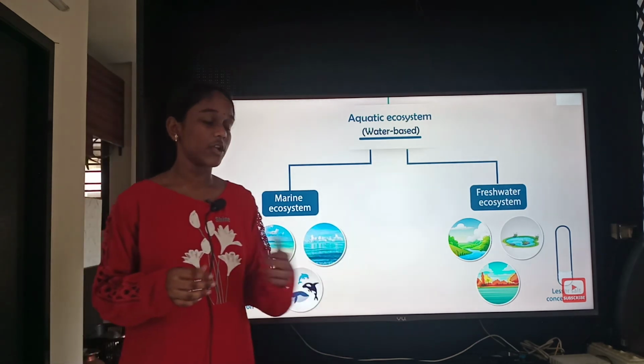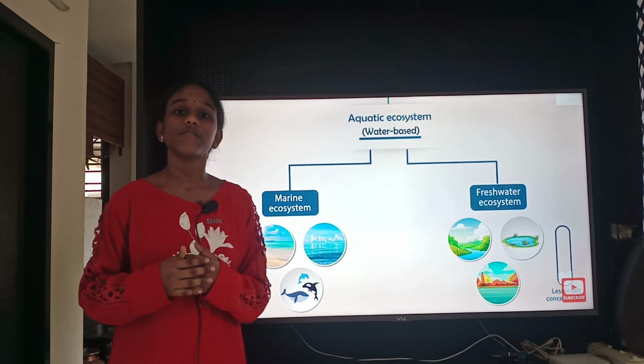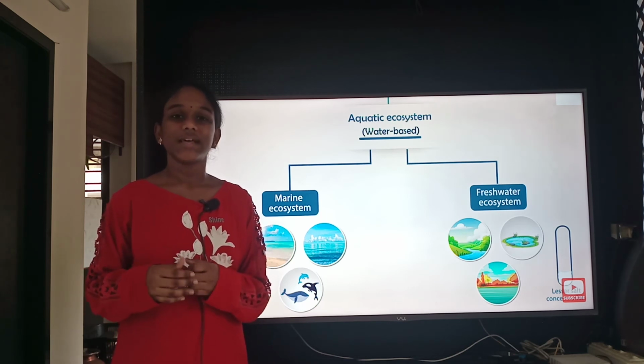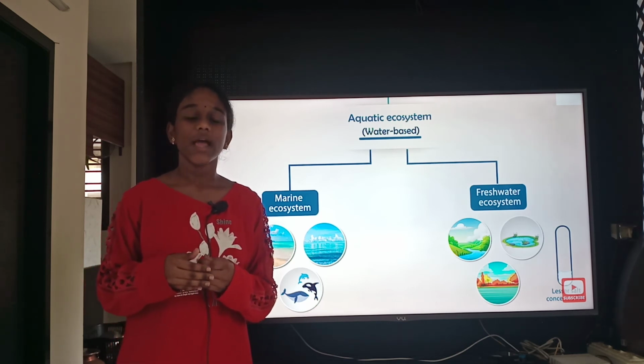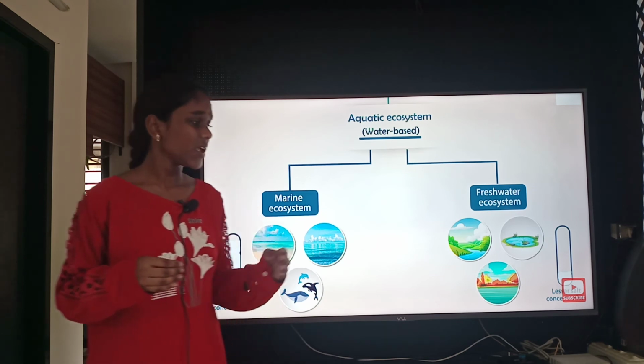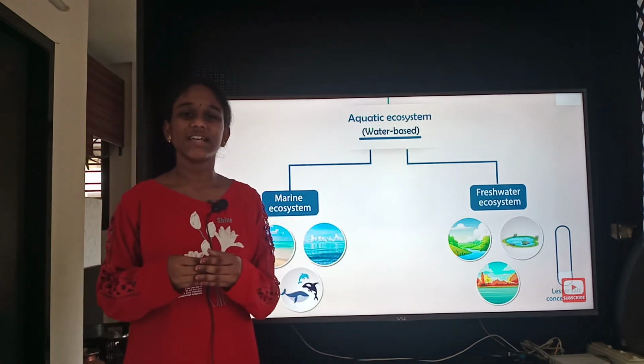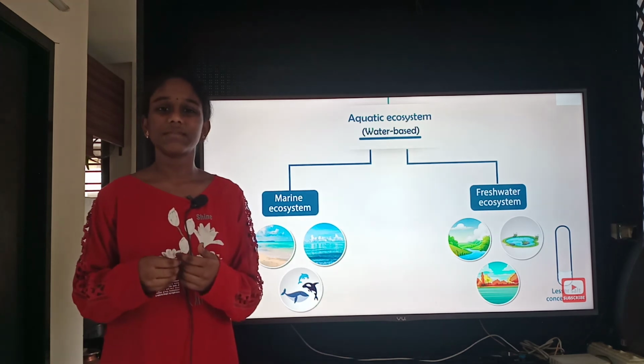But if we go to freshwater ecosystem, there is a lesser amount of salt concentration. It includes rivers, streams, lakes and small ponds. And it doesn't have a larger amount of organisms in it.